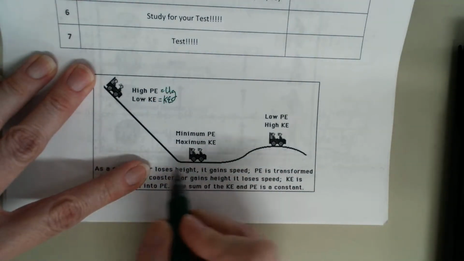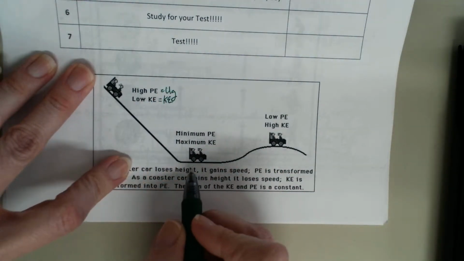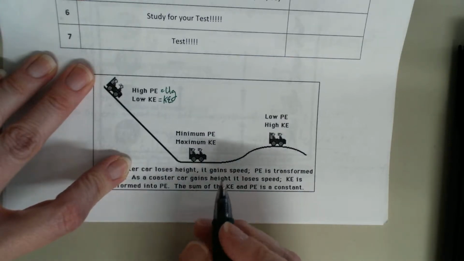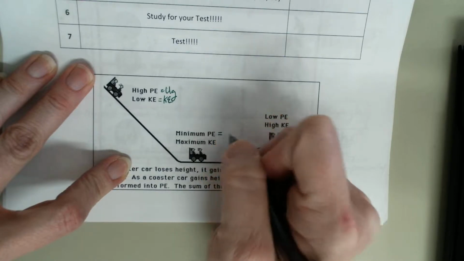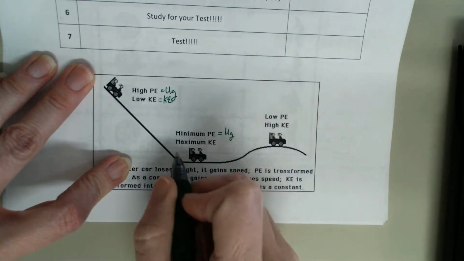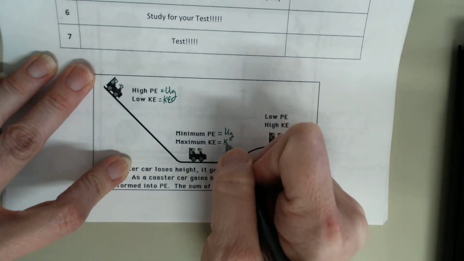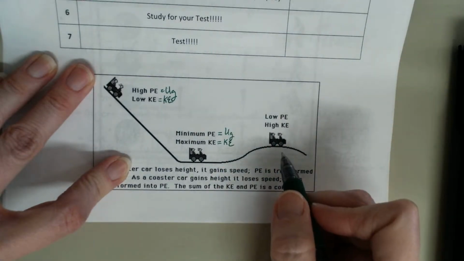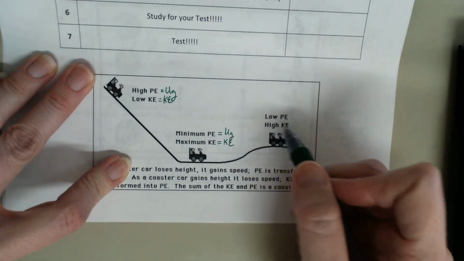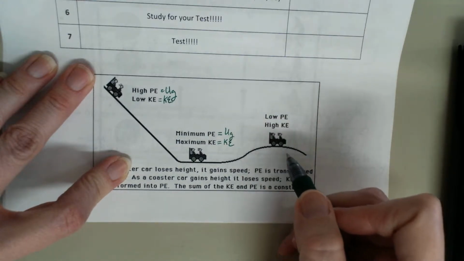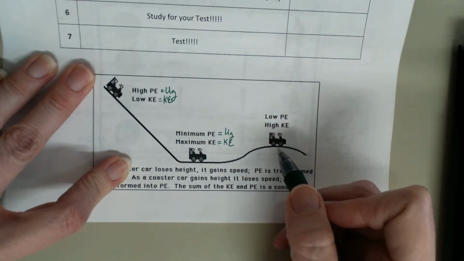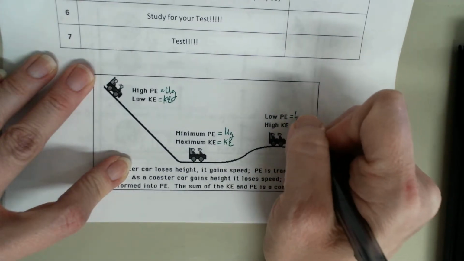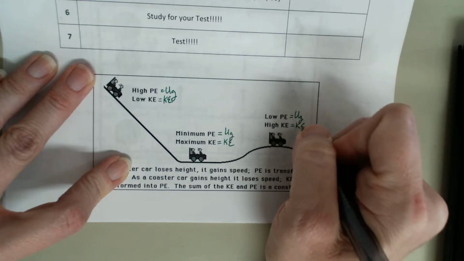And then down here at the bottom of the hill, it's moving as fast as it can possibly go, but it's on the ground. So it has very minimum or no UG, and it has the highest amount of kinetic energy that it's going to have. And over here, you have low potential energy because it is slightly off the ground, but it's still moving. So what's the difference here? This has UG and KE, right?